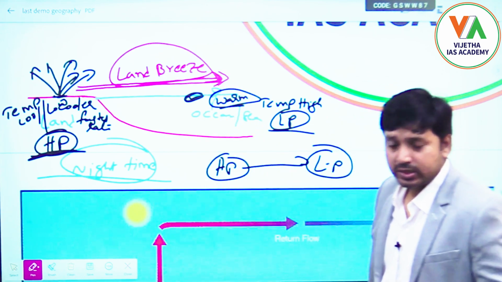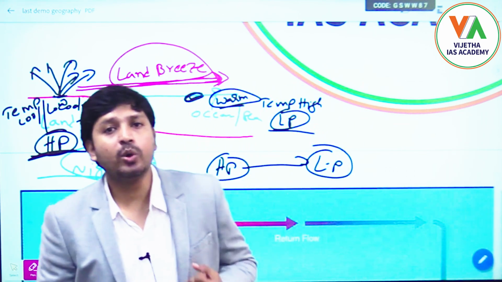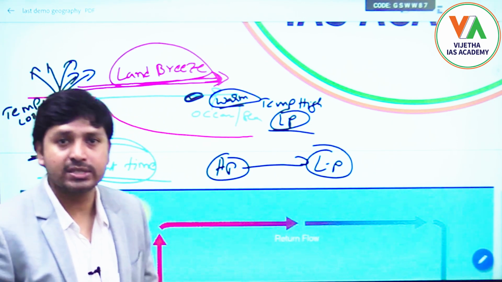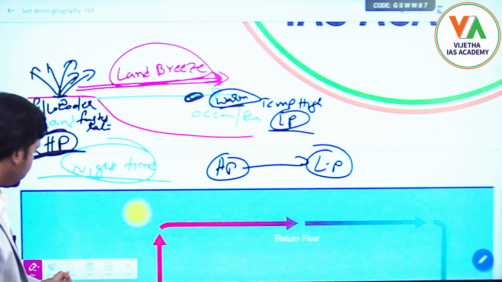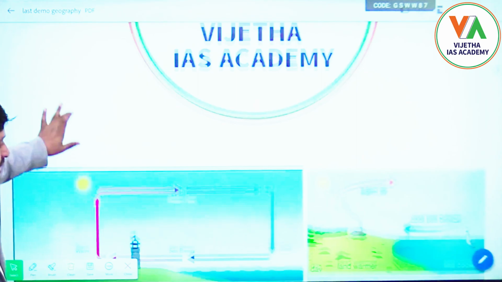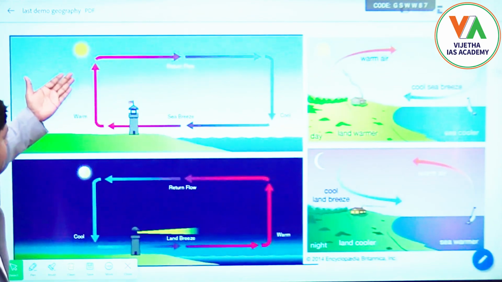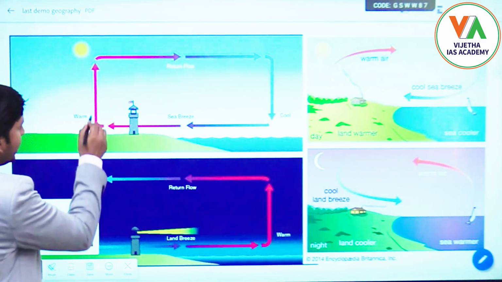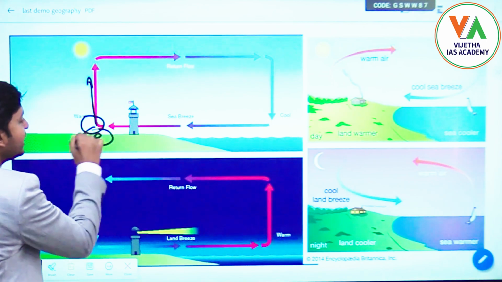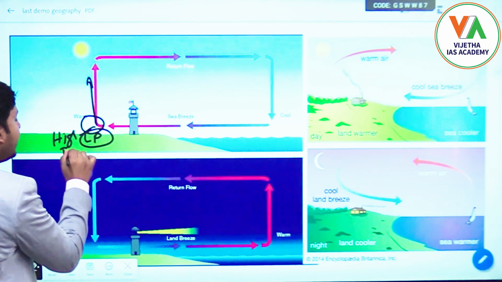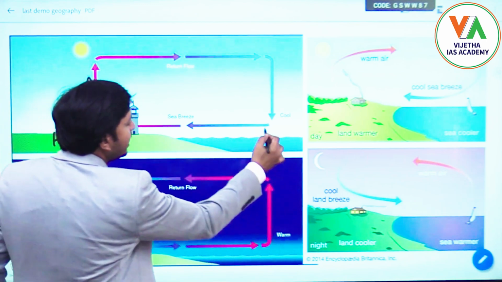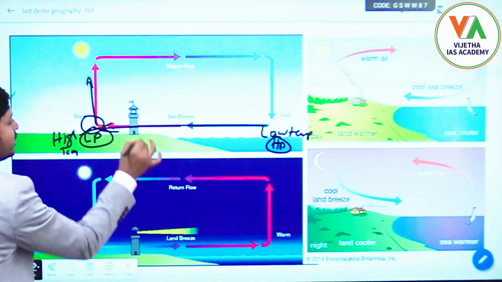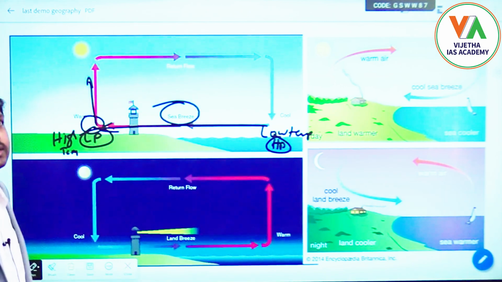Is it clear? So it is nothing but local differences in temperature and pressure conditions that cause these winds to blow in certain regions of the world. I hope you understood this topic, but I will show this in pictures here. During daytime, the land is becoming warmer, so it will rise, and low pressure will be there, with high temperature. Here is low temperature and high pressure, so winds will start blowing from here to here, in this direction, which is called sea breeze.